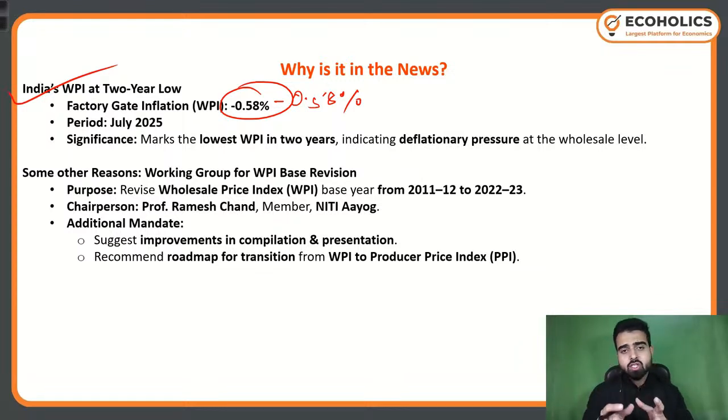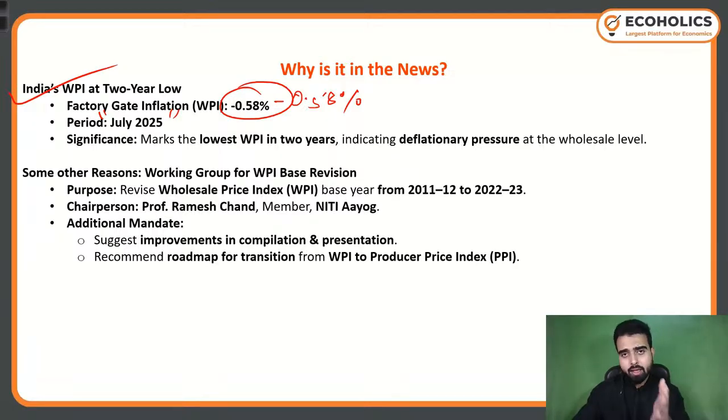We haven't seen this much in the previous 2 years, so that is a significant phenomenon. It happened for the month of July 2025. Now we have our examination in the month of October, so June, July, August, and September. Whatever is happening in the last 3 months, whatever data is originating, okay?